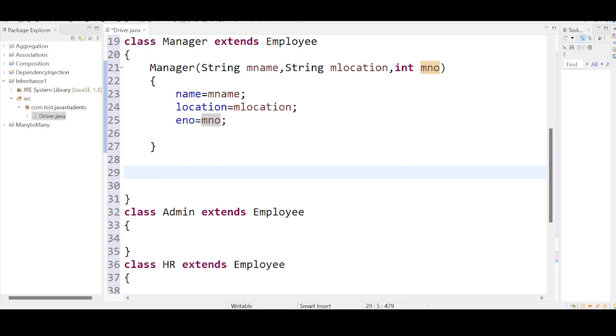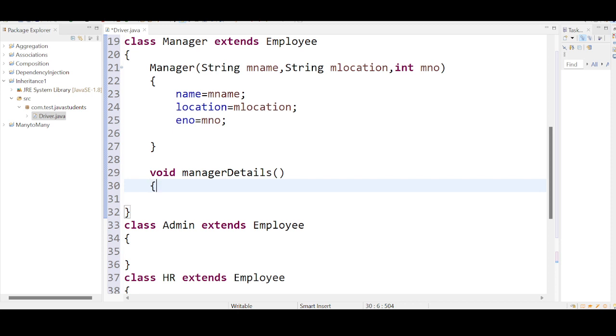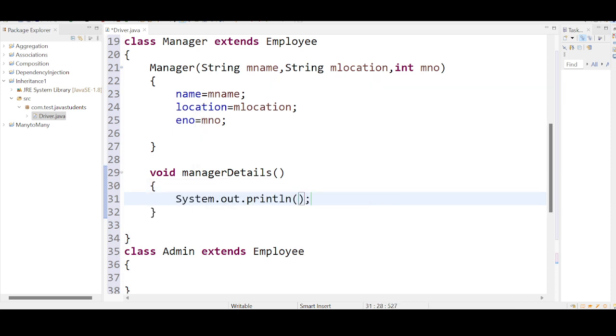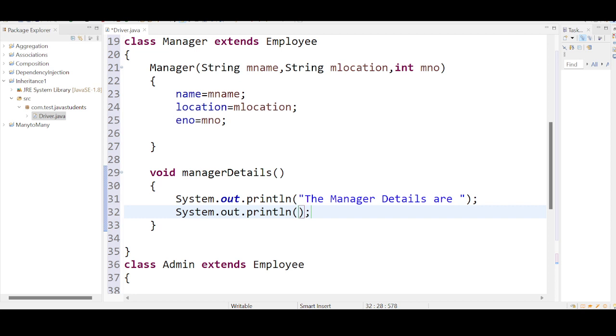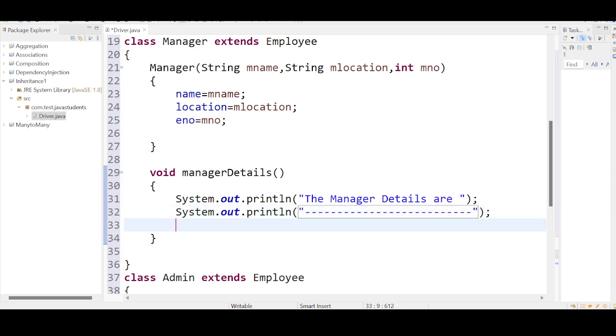Now I am taking a method here. Public, let me take it as void managerDetails. Okay, System.out.println, the manager details are, okay, I want to print a line. Under this I want to print a line, so I'm taking a line. Focus here, don't lose focus. Now you will see the power of reusability. Power of reusability. I'm going to call the getDetails method.